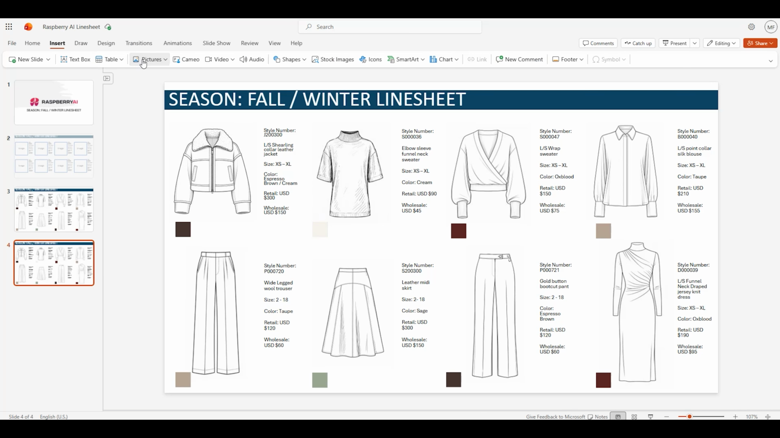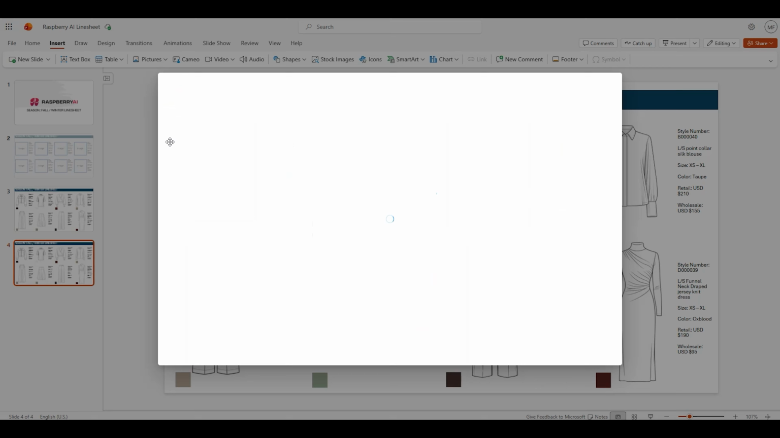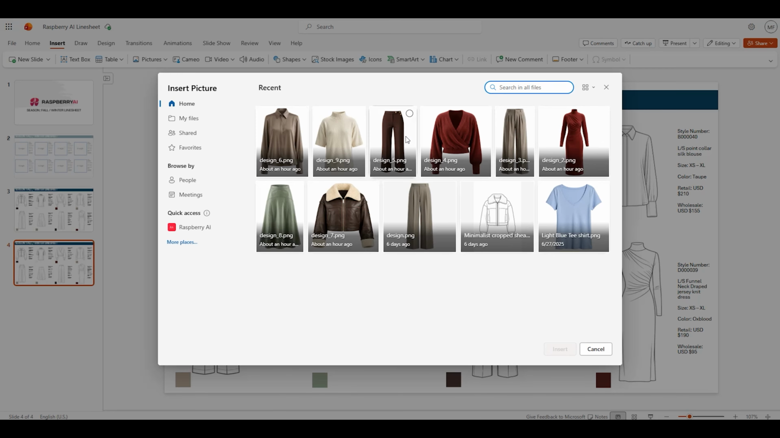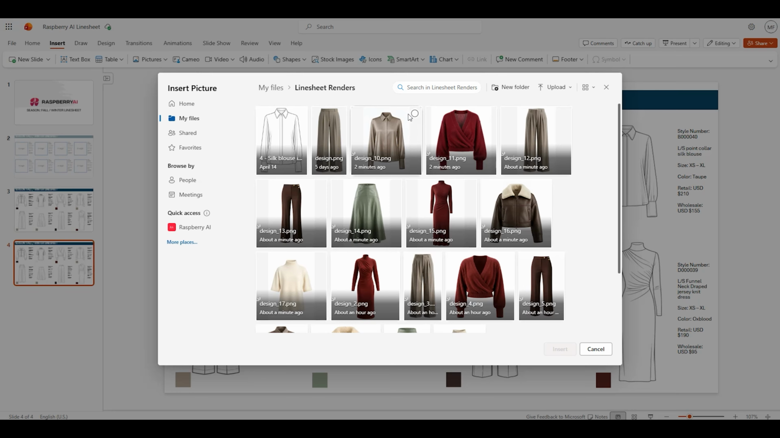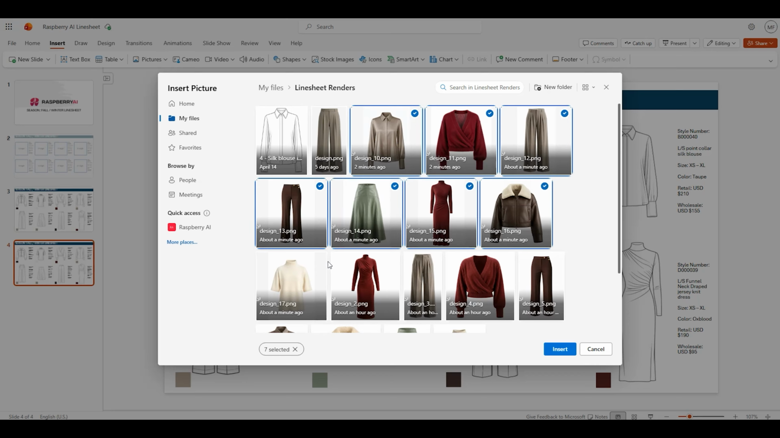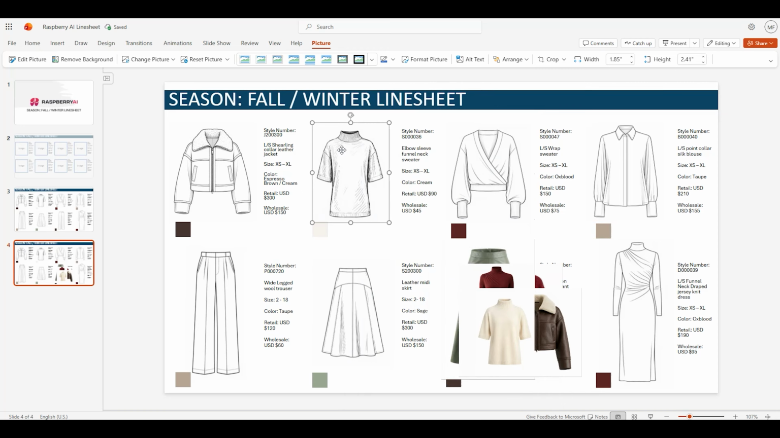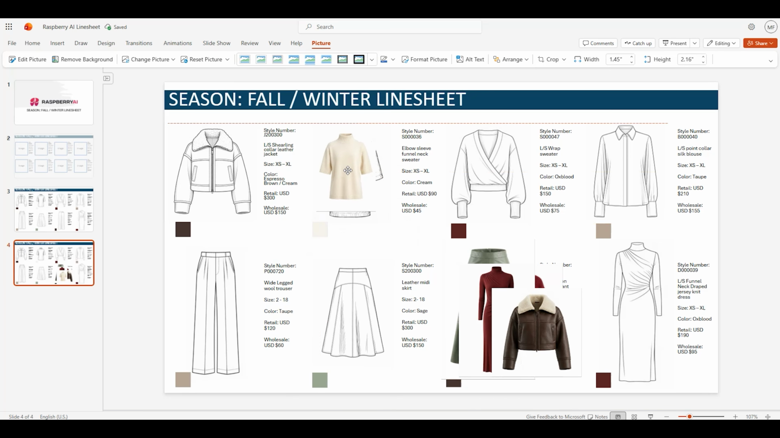Then I'll jump into PowerPoint. I'll insert pictures directly from OneDrive and pull in all of the exported images. From here, I'll resize and crop to build out the line sheet.